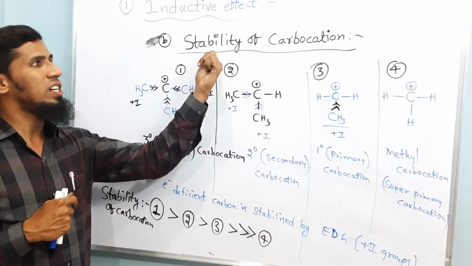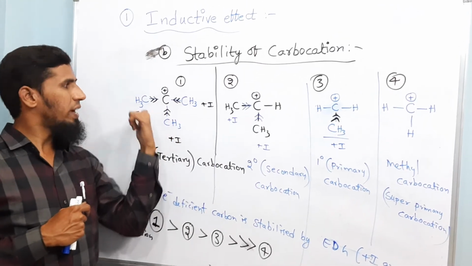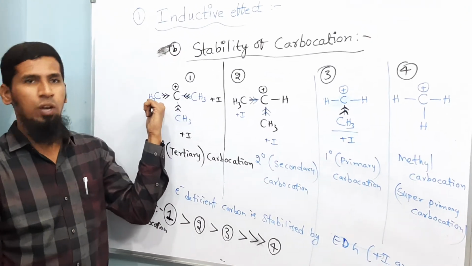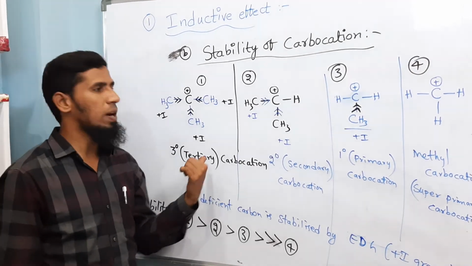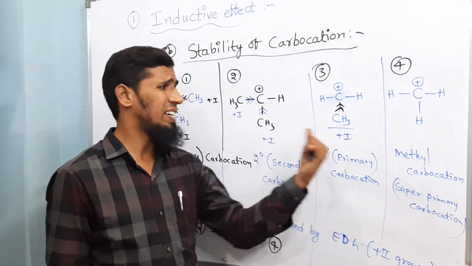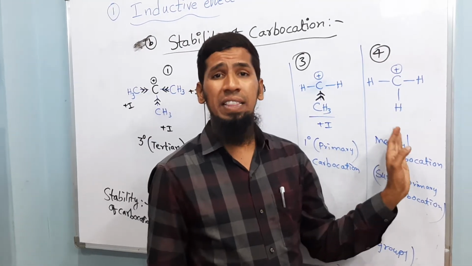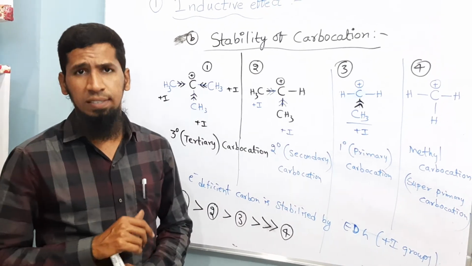And second application, stability of carbocation. Here the more electron donating groups on a particular carbocation, the more stable that carbocation will be. So tertiary carbocation is the most stable compared with secondary, then primary, and the least stable carbocation is the methyl carbocation. So this is about today's session.